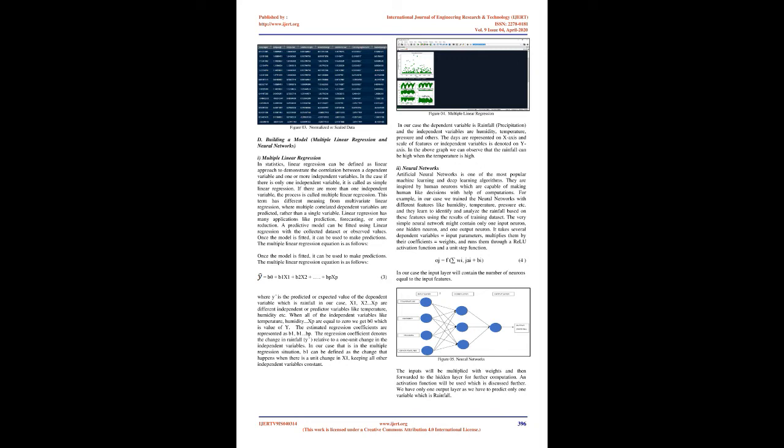The days are represented on the x-axis and the scale of features or independent variables is denoted on the y-axis. In the above graph we can observe that the rainfall can be high when the temperature is high.